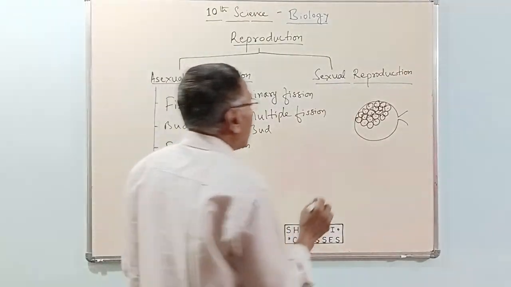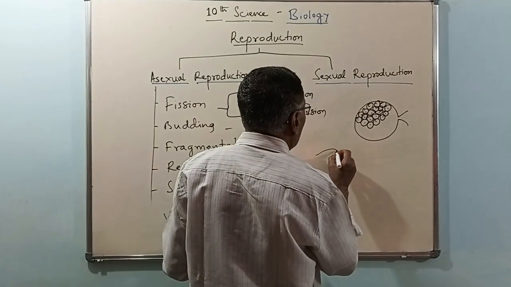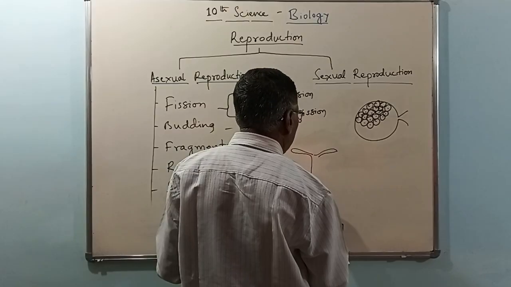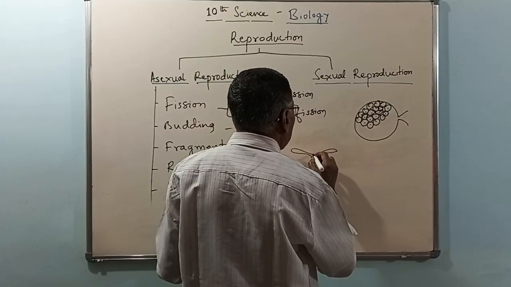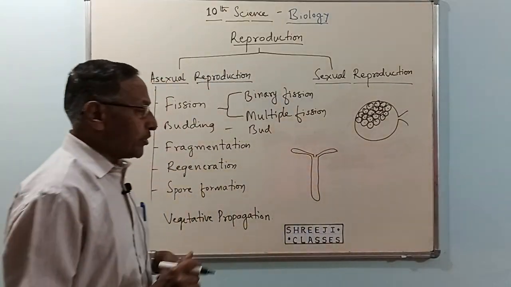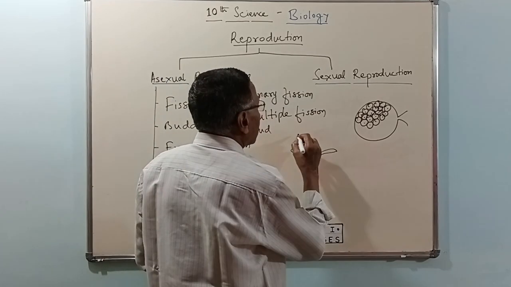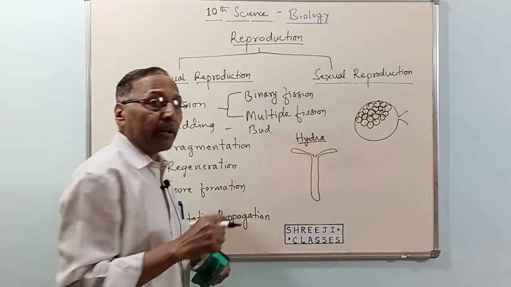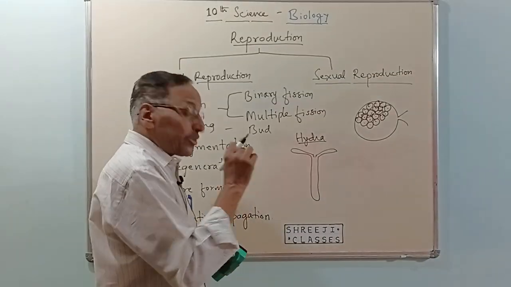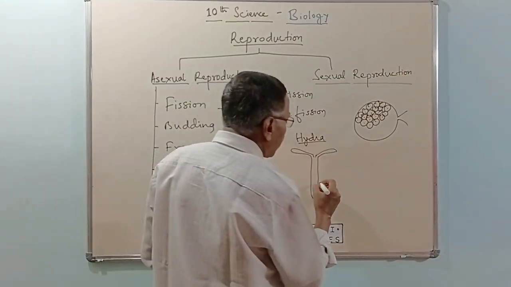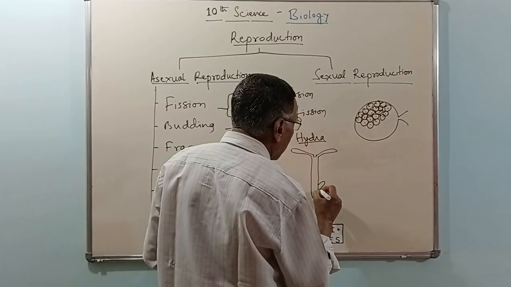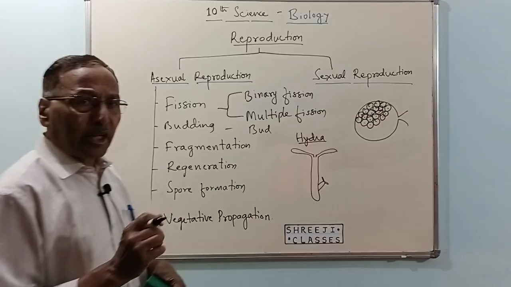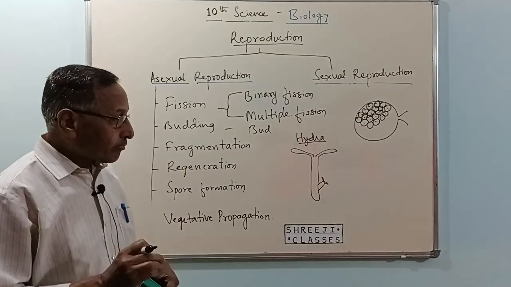For example, see, there is one organism, an aquatic animal called hydra. This hydra produces a small bud.